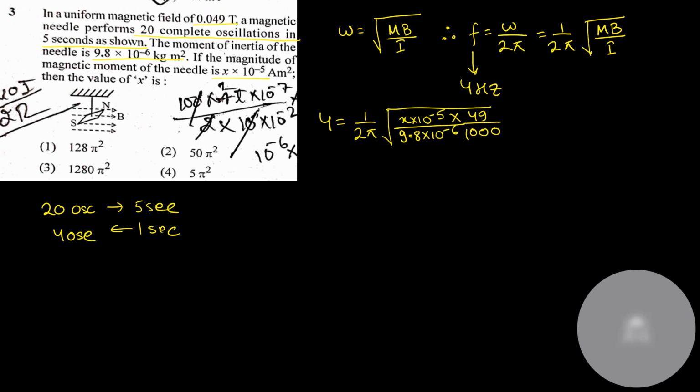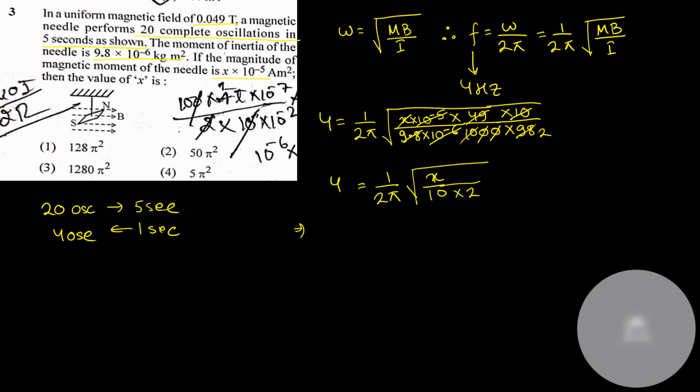Okay, let's read this 9.8 as 98 divided by 10. Now 10 to the power minus 5 and 10 to the power minus 6 is nothing but 10, 100. 100 divided by 1000 is nothing but 1 by 10. So we'll get 1 by 10 under root of 1 by 10. Out here x is there, and is anything else remaining? No. Into 1 by 2 pi is equal to 4.